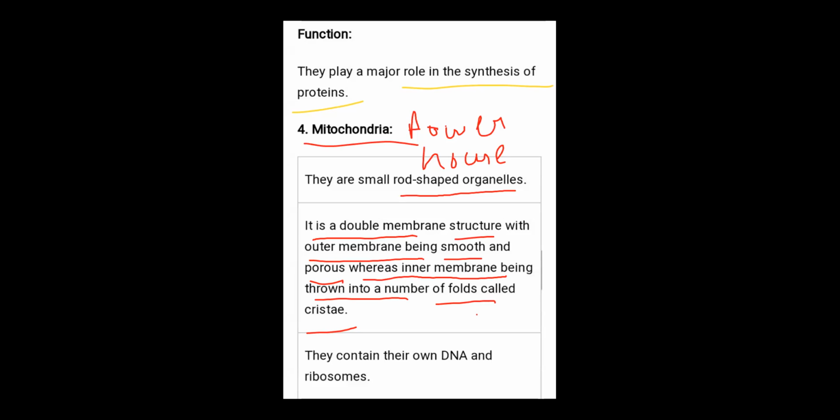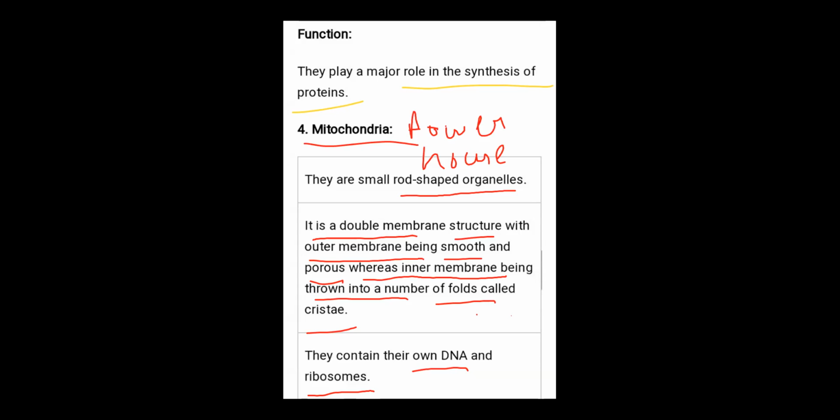One very important point: they contain their own DNA and ribosomes. Here also ribosomes are present. It means these organelles produce their own protein. If ribosomes are present, it means proteins are synthesized inside the organelles, and they contain their own DNA. It means they have their own genetic material on which they work.